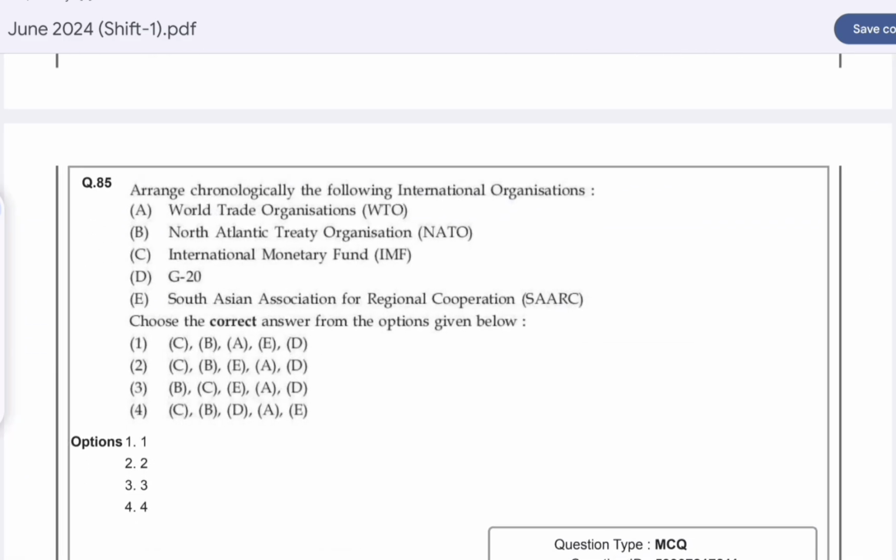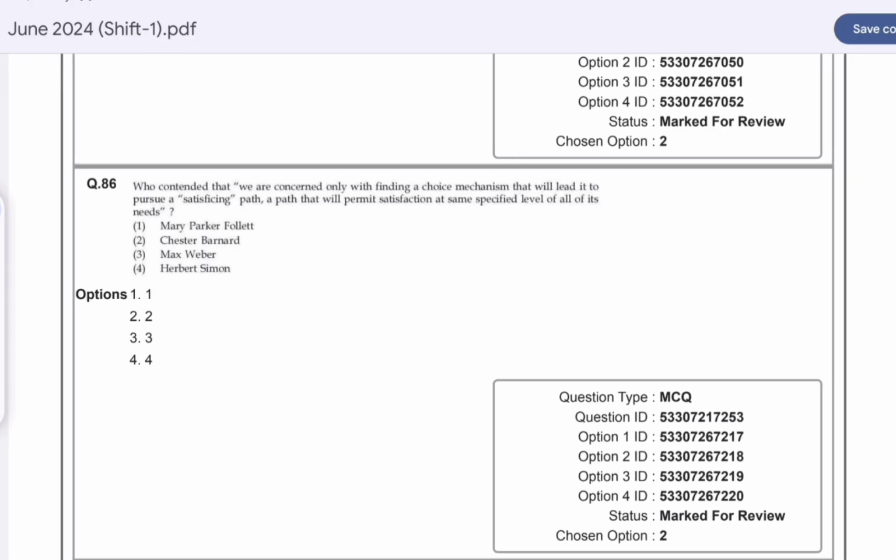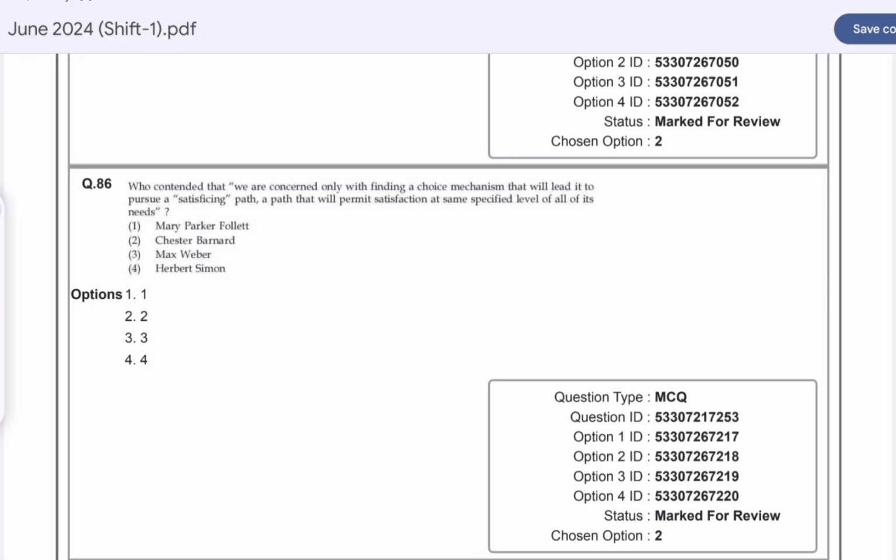Arrange chronologically the following international organizations. Option B is correct here: International Monetary Fund, then the North Atlantic Treaty Organization, then South Asian Association for Regional Cooperation, then WTO, and the last is the G20. Now question number 86. Who contended that we are concerned only with finding a choice mechanism that will lead it to pursue a satisficing path, a path that will permit satisfaction at some specified level of all of its needs? Option D is correct here, Herbert Simon.